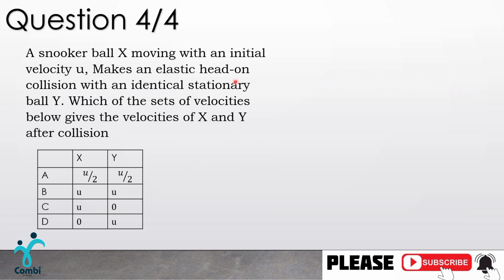Our next question says, a snooker ball X moving with an initial velocity U makes an elastic head-on collision with an identical stationary ball Y. Which of the sets of velocities below gives the velocities of X and Y after collision? So let's look at it again. A snooker ball X moving with an initial velocity U makes an elastic head-on collision with an identical stationary ball Y. Identical, right? Means same mass.